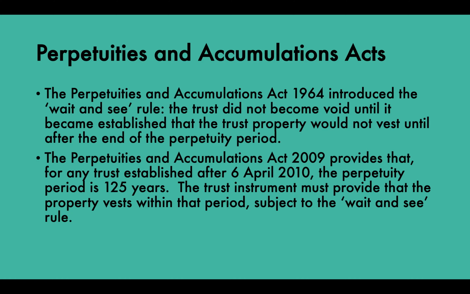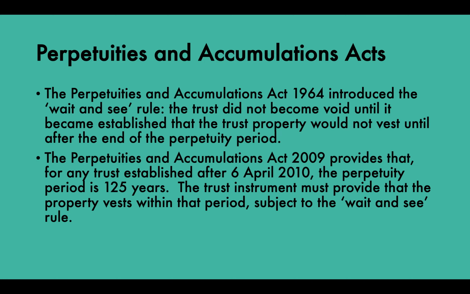For example, if you remember the case of Pilkington from the previous video, Pilkington would not fail until the daughter actually outlived her father by 21 years. In comparison, under the old rule, the mere possibility that the daughter could outlive her father by 21 years would have been enough to make the trust void.